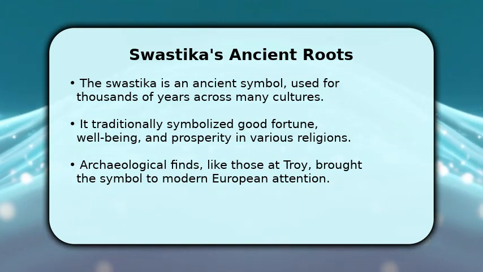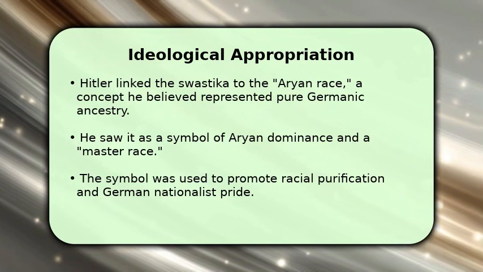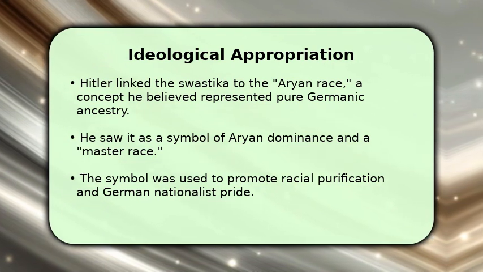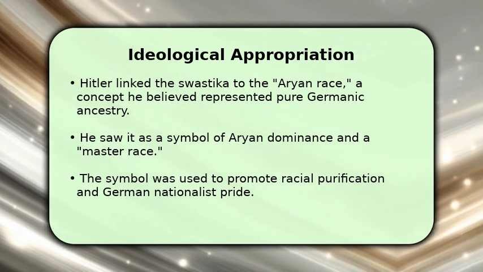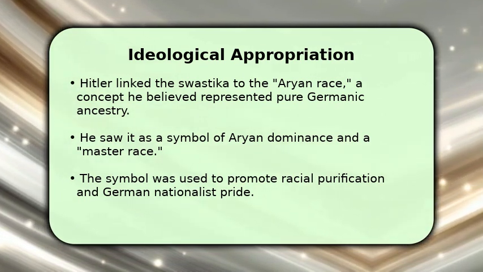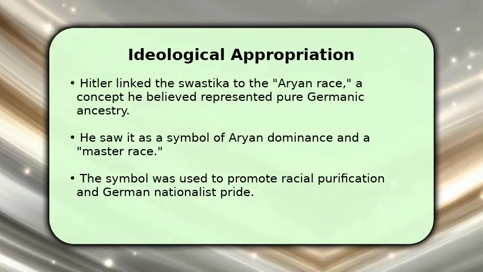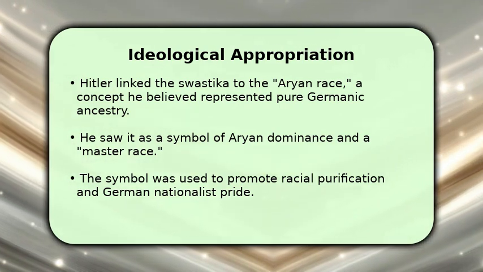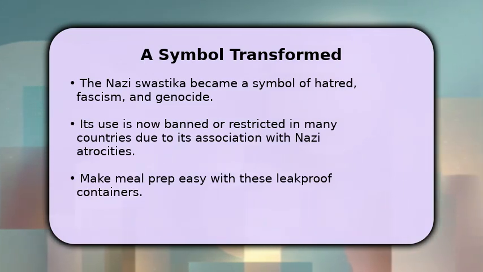ancient Troy. Hitler's choice of the swastika was deeply rooted in his racist ideology. He falsely linked the symbol to a supposed Aryan race, which he believed represented pure Germanic ancestry. For him, the swastika became a powerful emblem of Aryan dominance and a master race. This appropriation was a deliberate effort to promote racial purification and intense German nationalist pride, twisting its ancient meanings for his hateful agenda. The Nazi Party's adoption forever corrupted the swastika's original positive meanings.